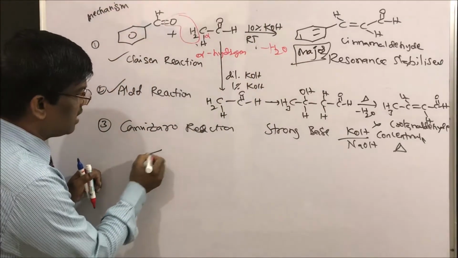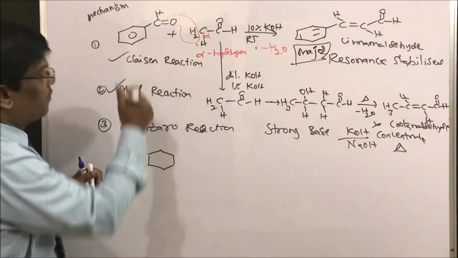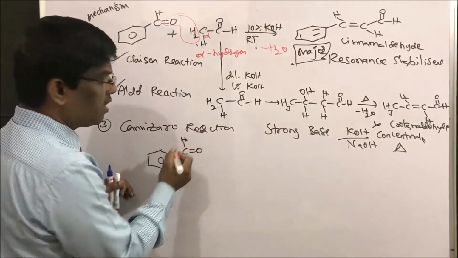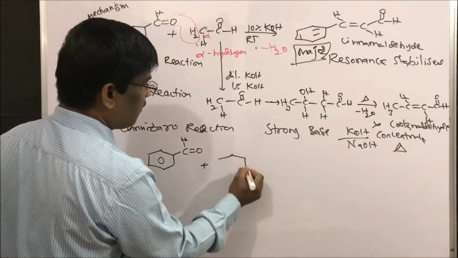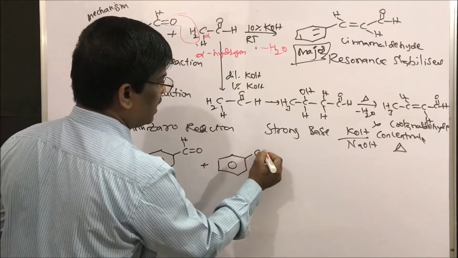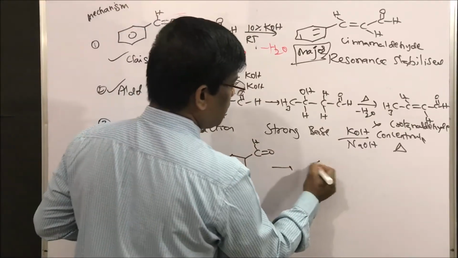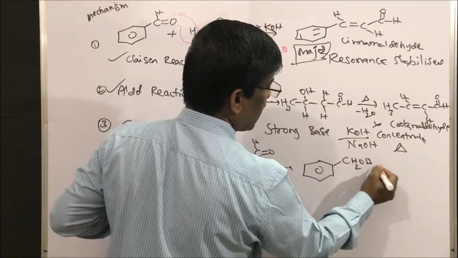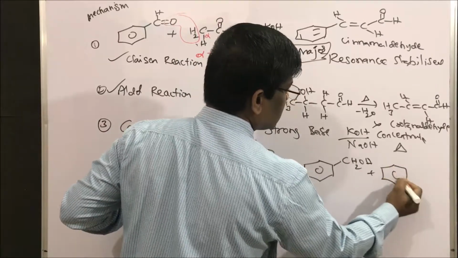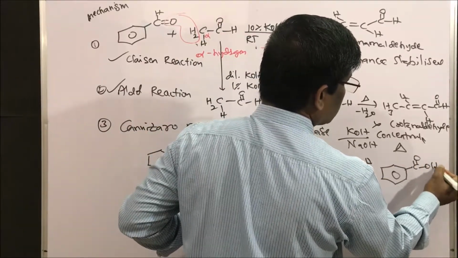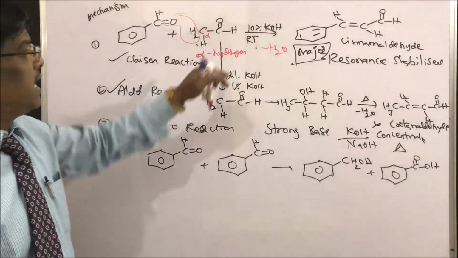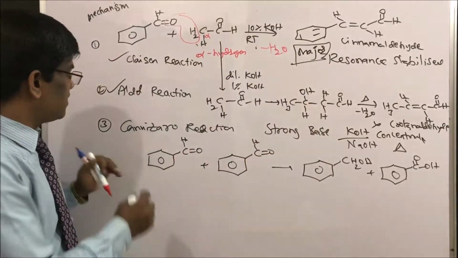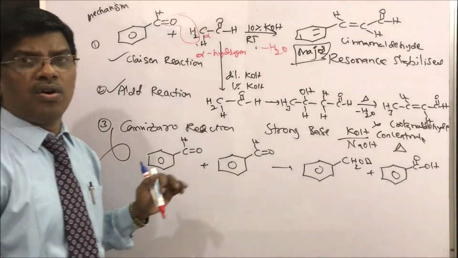What is the Cannizzaro reaction? Aryl aldehydes, benzaldehydes, may undergo the Cannizzaro reaction. It is a self redox reaction where we get benzyl alcohol, CH2OH, and benzoic acid. These are the reduced and oxidized products of the Cannizzaro reaction. However, under Claisen-Schmidt reaction conditions, this Cannizzaro reaction will not occur.